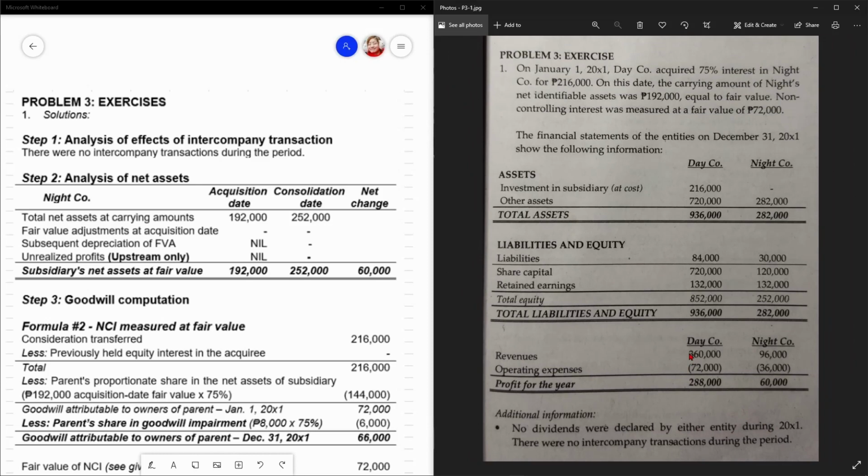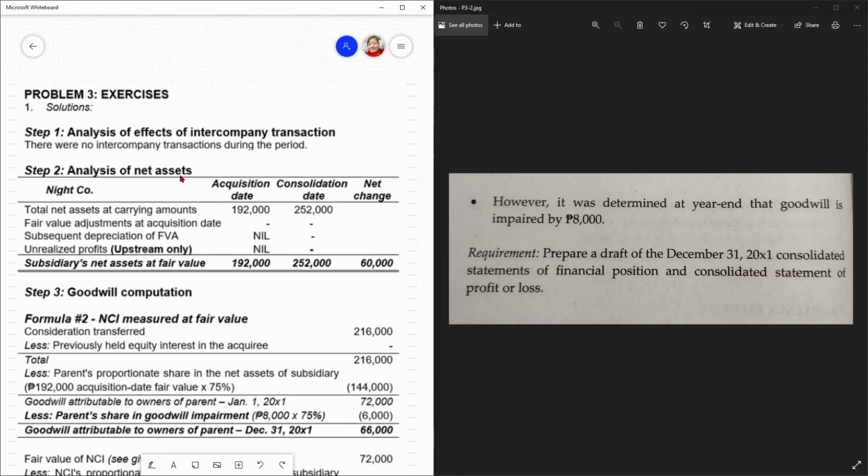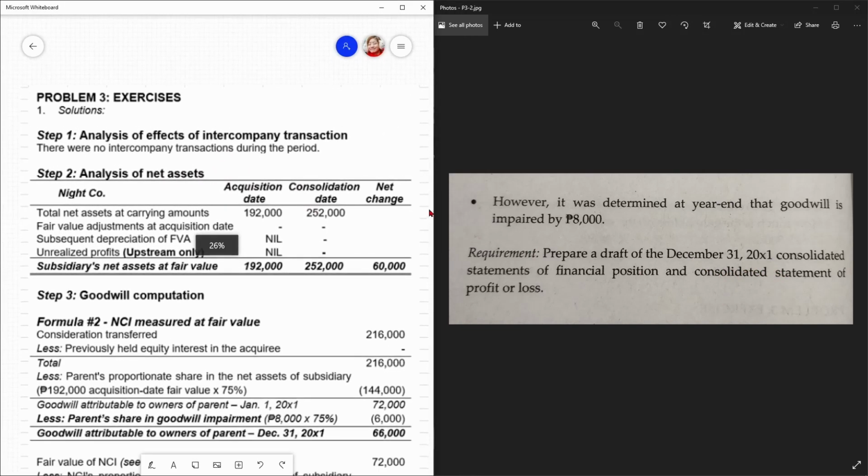So anong pupuntiryahin sa atin dito? However, it was determined that at year-end, the goodwill is impaired by 8,000 pesos. So yun. Prepare a draft of the December 31, 20X1 consolidated statement of financial position and consolidated statement of profit or loss. So with that said, alam niyo na, gagawin natin yung mga steps dito. Di ba? So ito, exercise number 3, step 1, analysis of effects ng intercompany transaction. However, wala tayong intercompany transaction as stated sa problem.